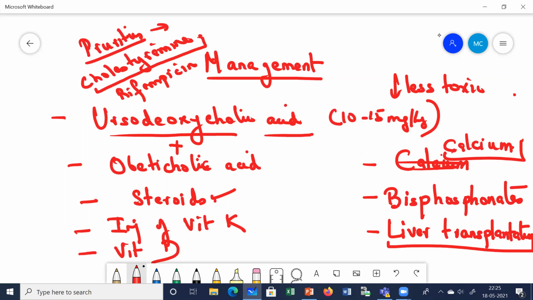Clear? So this is all about primary biliary cirrhosis. I hope you understood what is primary biliary cirrhosis. It's an autoimmune disease. It is caused by the chronic inflammation of the interlobular bile ducts, which ultimately causes obstruction to the bile flow. Then it causes retention of bile salts in the liver, which causes hepatocyte damage. Then I told you about the clinical features, 3 cardinal clinical features: pruritus, jaundice, hyperpigmentation, liver involvement, hypercholesterolemia, malabsorption symptoms. Investigations, most important, anti-mitochondrial antibody detection. And others also are there, which I have discussed with you all.